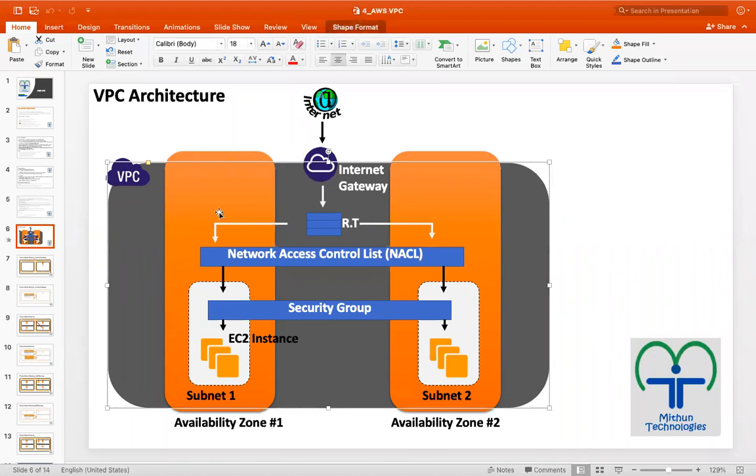So if this subnet and this IGW have a routing in the route table, then we call it what type of subnet, guys?